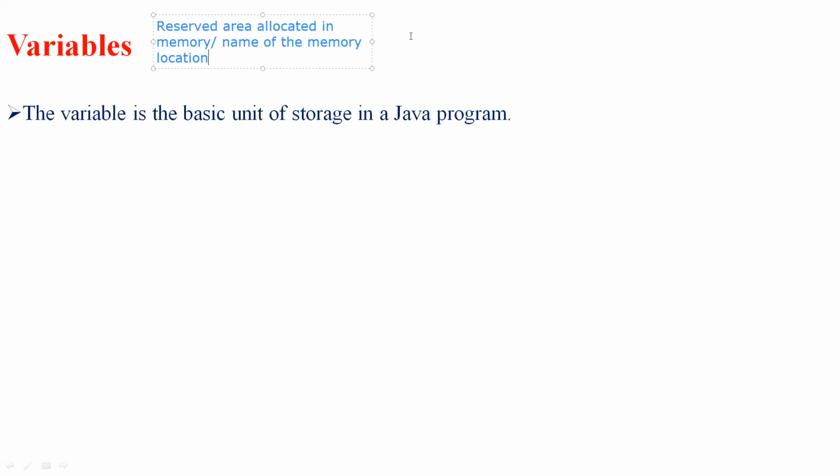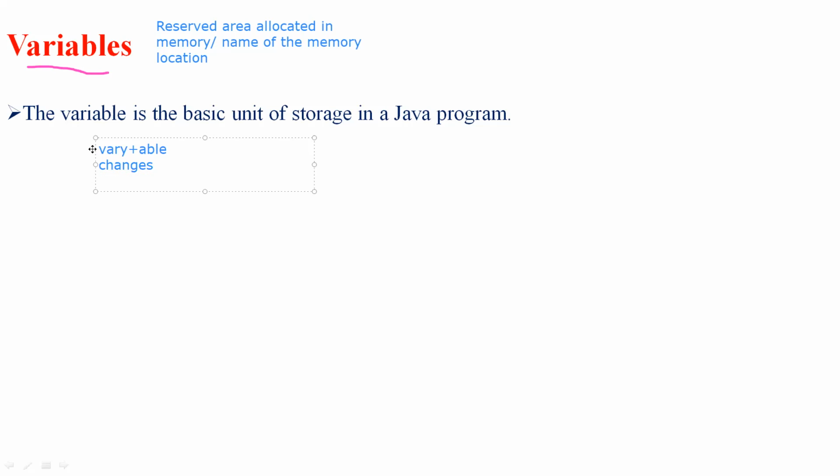As the name itself suggests, variable is a combination of two words, vary plus able. Vary in a sense means changes, right?